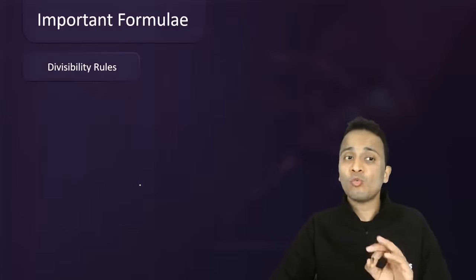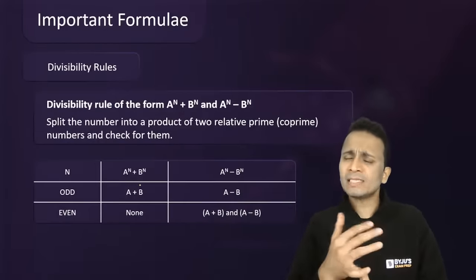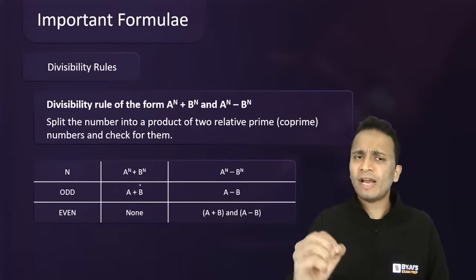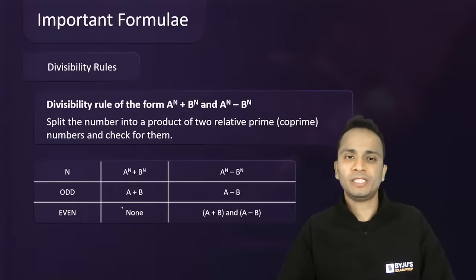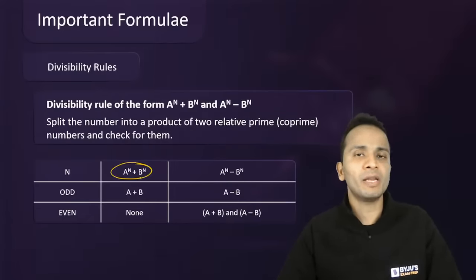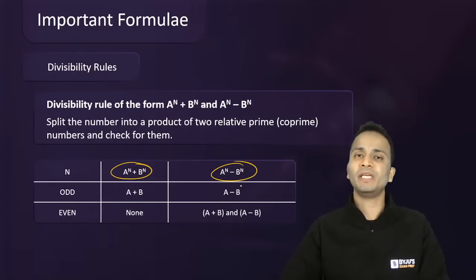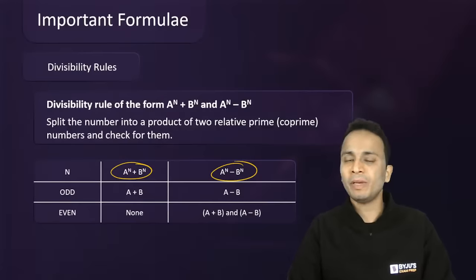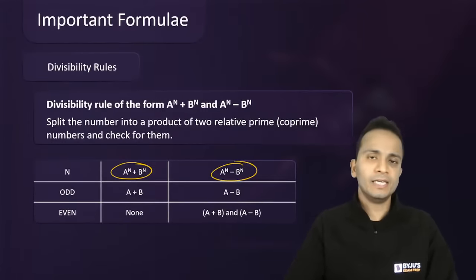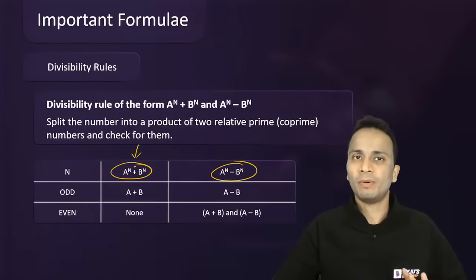Alright, now next very important rule that is used for divisibility, और इस type के questions बहुत आते हैं. SNAP में मिल जाएगा, IFT में मिल जाएगा, NMAT, XAT. So you will find this particular property at a lot of places. The divisibility rule of a number which is written in the form of a raised to the power n plus b raised to the power n, or written in the form of a raised to the power n minus b raised to the power n. So quickly take out pen and paper and note down these rules if you don't know about them already. Okay? So a raised to the power n plus b raised to the power n. First of all, let's talk about this.